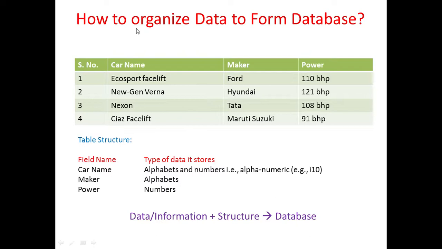So if you want to organize data so that we can get information from it whenever we want, we should create a table and give a heading to the table. Suppose the name of the magazine is VR Room Magazine, and this is a table that is providing all the information. So if you want to organize data to form a database, you should go for a table.